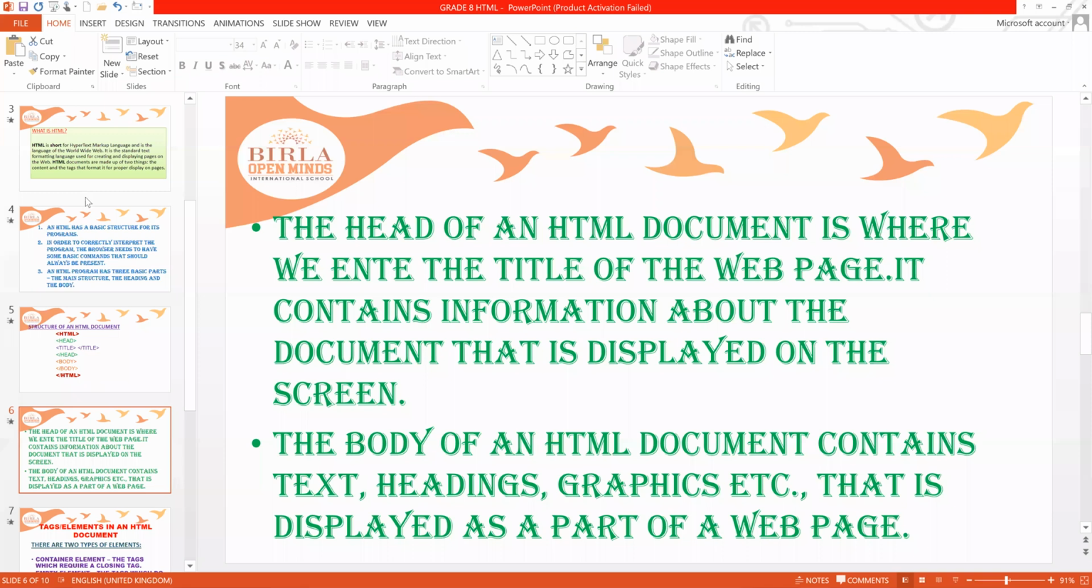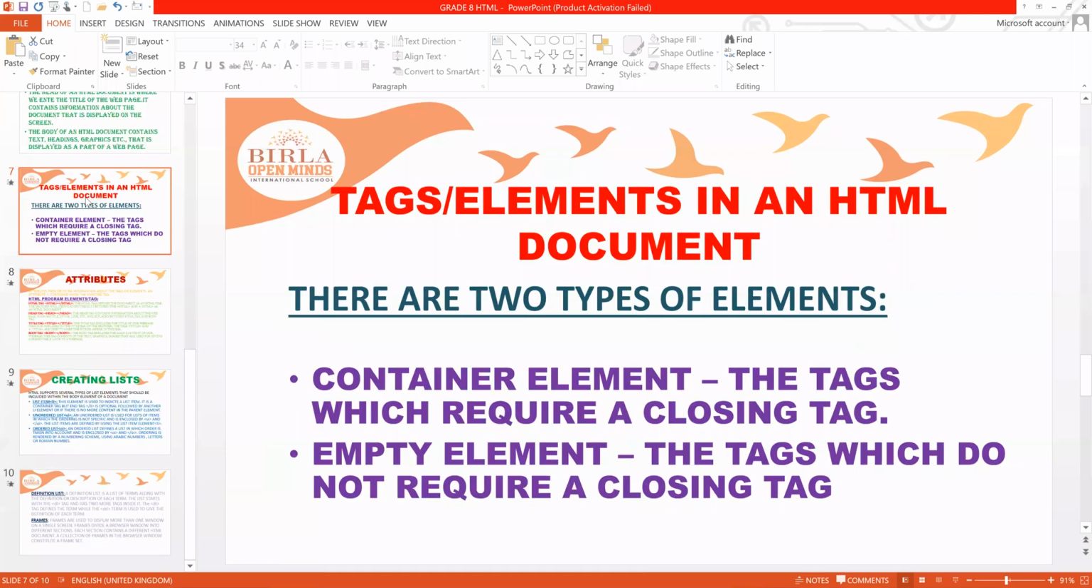And what are the different types of tags and elements that are used in HTML documents? There are two types: container elements and empty elements. Container element means, as I told you, that it requires a closing also. So almost all the tags we use have an opening and an end. They are called container elements. And opposite to that, empty elements don't have any closing tags. What are they? I'll tell you later in the coming classes, right? So empty elements are those tags which do not require any closing. And container elements have both an opening and a closing.